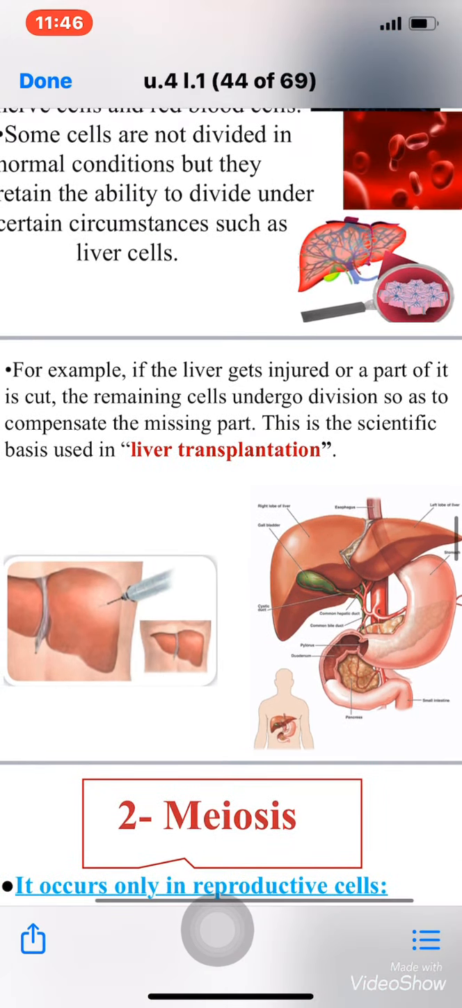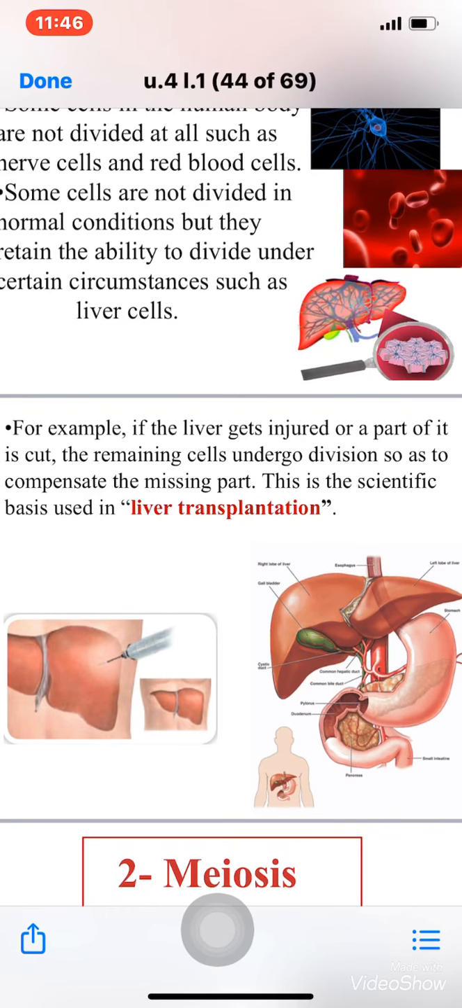Scientists knew that the liver can regain its missing part, so if someone needs a liver, they can take part from a donor and put it in the patient, and then each one of them will regain the whole liver.